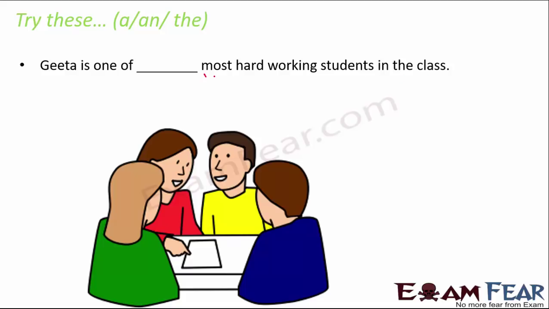So here, the moment we have most, it is a superlative degree. It's like the comparative degree is more and the superlative degree is most. Most means maximum amongst all. And with superlative degree, we always use the. Geeta is one of the most hardworking students in the class.